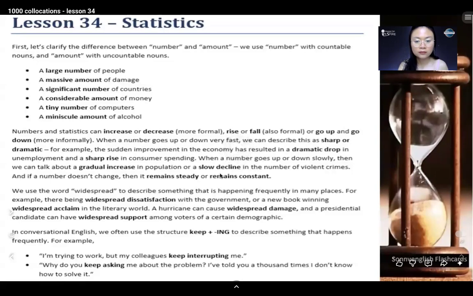A hurricane can cause widespread damage. And a presidential candidate can have widespread support among voters of a certain demographic.